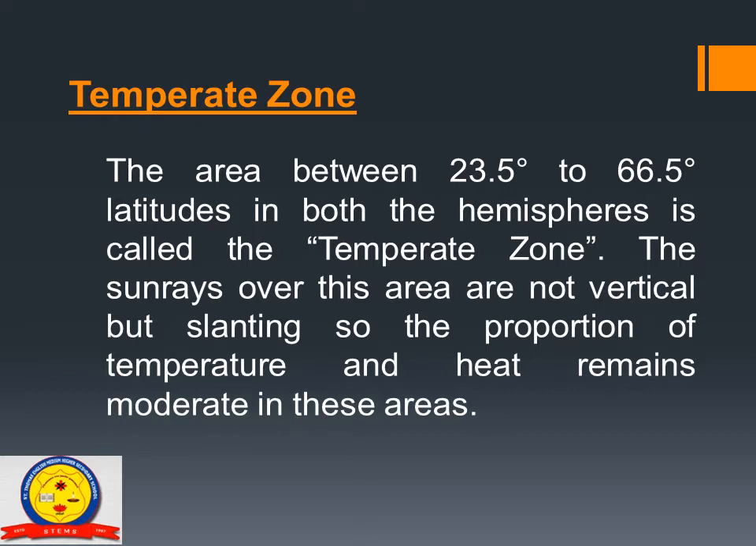Temperate zone. The area between 23.5 degrees to 66.5 degrees latitudes in both the hemispheres is called the temperate zone. Here the sun rays over this area are not vertical, not direct, but slanting. So the proportion of temperature and heat remains moderate in these areas. Is it okay? In the torrid zone there is excessive heat, and in the temperate zone there is moderate heat and cold.